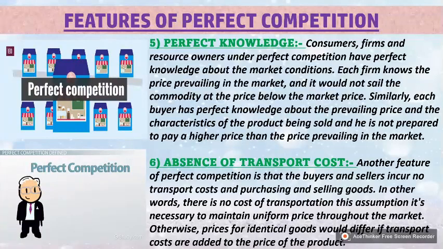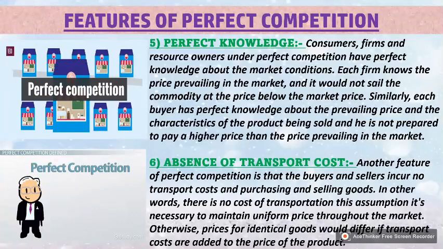So absence of transport cost is another feature of perfect competition: buyers and sellers do not carry transport cost in purchasing and selling goods. We can say in other words that no transportation cost is required.